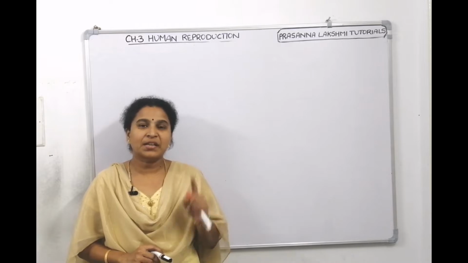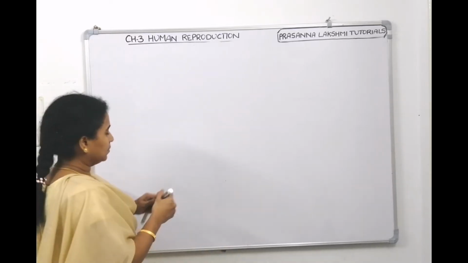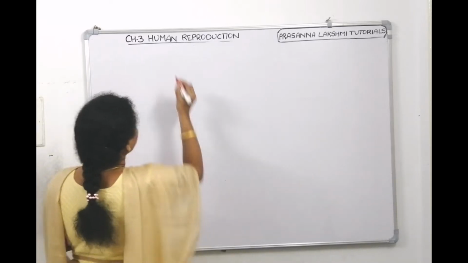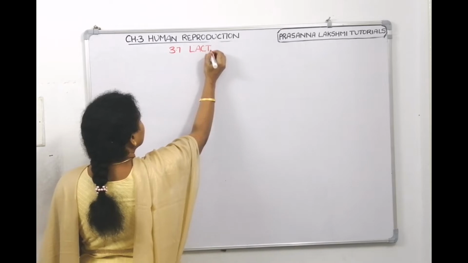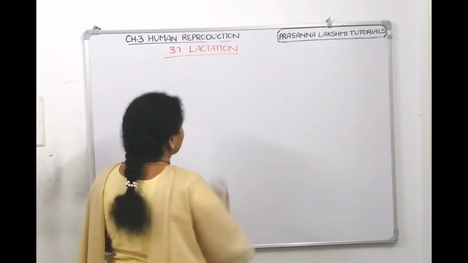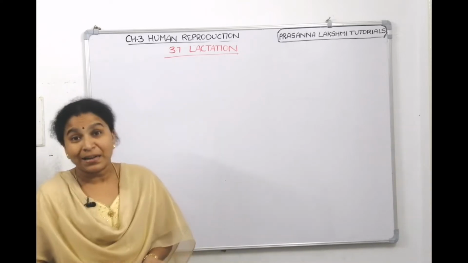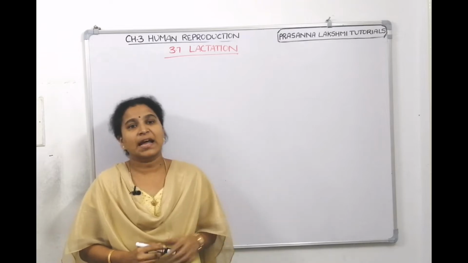Let us discuss the last topic in the chapter of human reproduction, that is lactation. In NCERT, topic number 3.7 is lactation. In the previous lecture, we discussed parturition, childbirth. Now, in this lecture, we will discuss lactation.